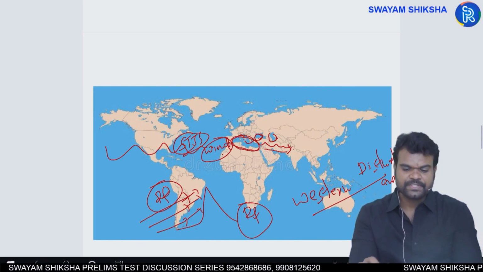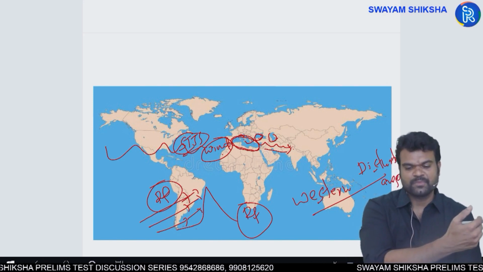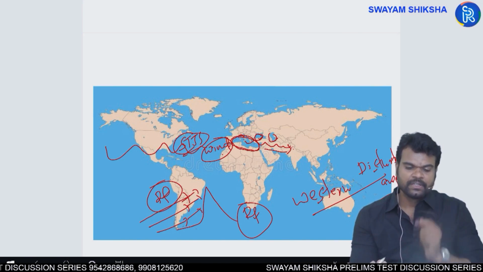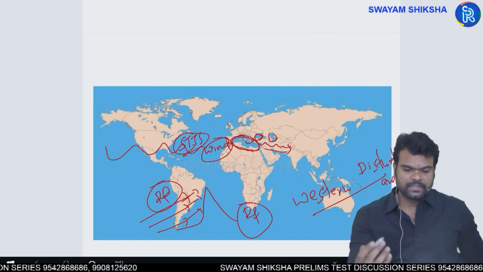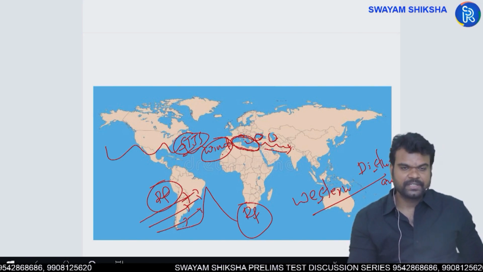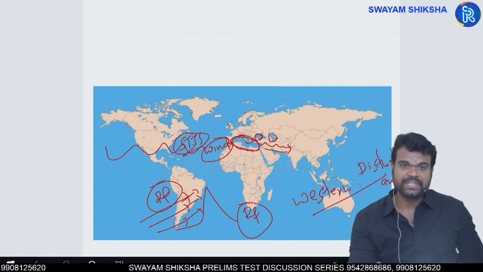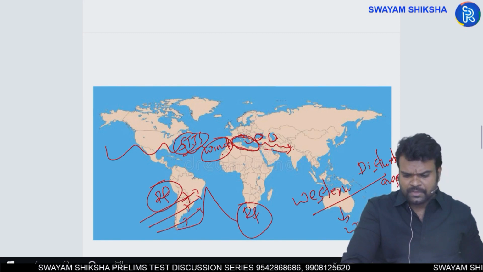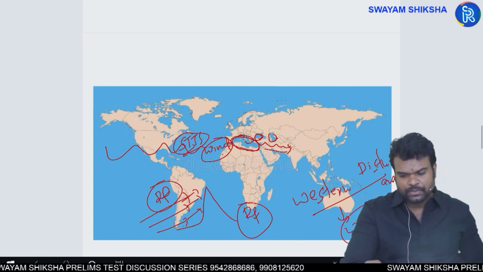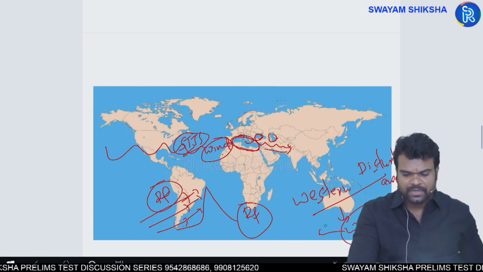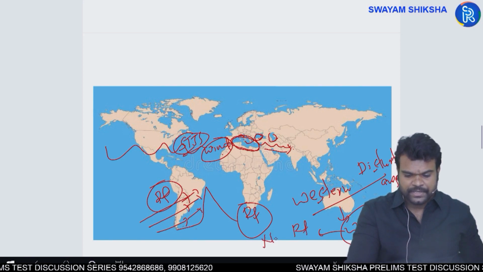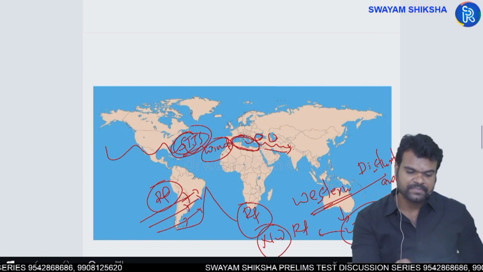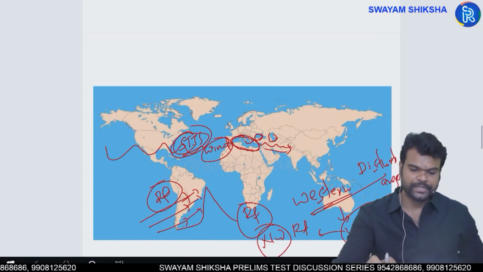Western disturbances, the moisture-laden winds coming from over the Mediterranean Sea region towards the northwestern part of India, yield rainfall in states like Punjab, Haryana, parts of Jammu and Kashmir, even Delhi. This happens during the winter season. So in winter, the northwestern part of India experiences rainfall because of western disturbances. This is happening because of the jet streams.